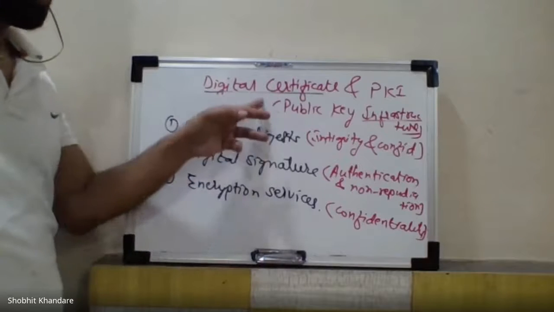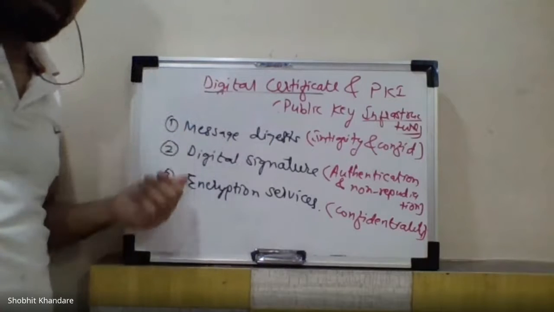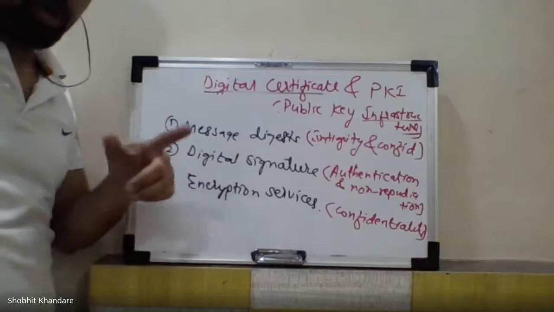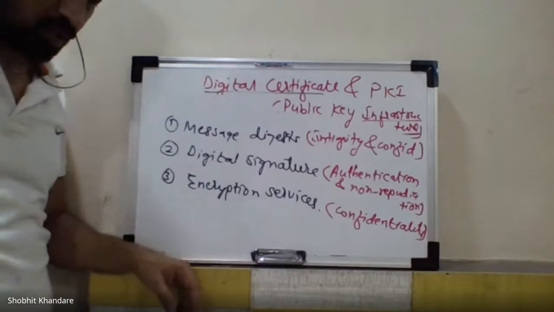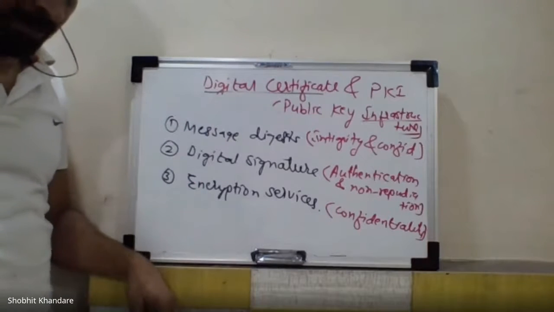Okay, so these are the three important components in the PKI. यानी functionally हमको ये तीन चाहिए, और स्टेक होल्डर्स मैंने बताया था आपको. Okay, I have explained about the stakeholders.